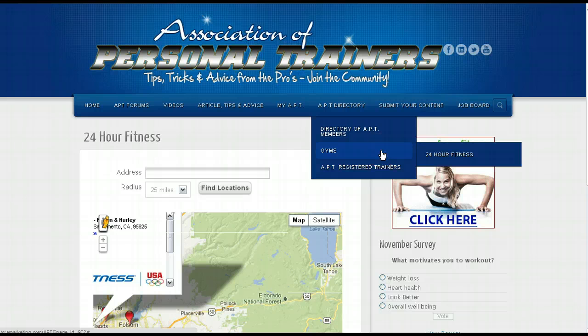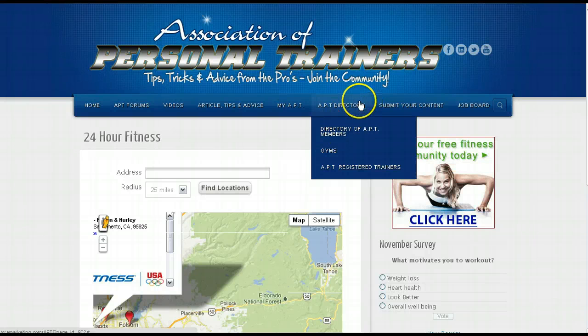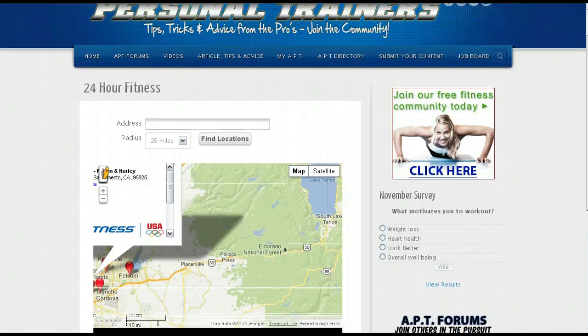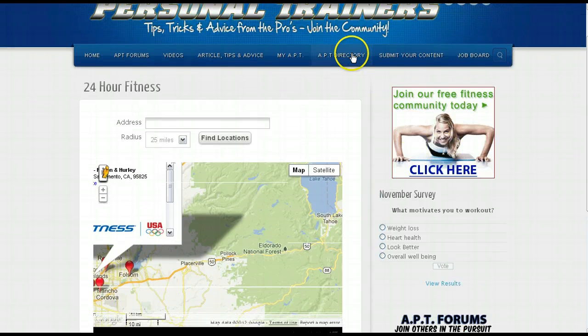So you can really use your imagination and create, under A.P.T directory, and you can name this whatever you want. You can name this A.P.T resources, but you can set up subcategories and create your own directories to all the local services that your audience might be interested in. And you can use your imagination there on how useful that can be to you. The search engines will love the fact that you have so many different pages set up with local information, local maps. So this is something that I set up for you that you requested, that will be very easy for you to maintain.